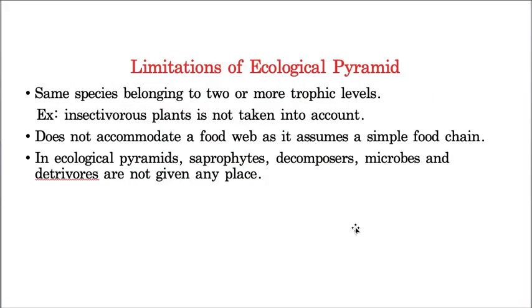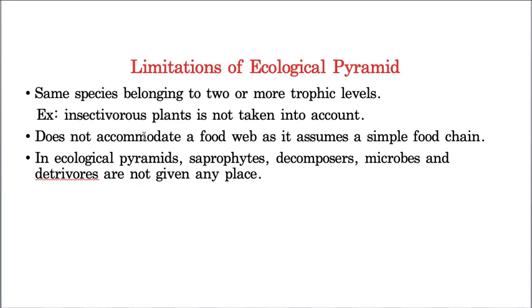Now, let us take insectivorous plants. They are autotrophs because they are able to prepare their own food material. Only for nitrogen, they are eating insects also. Now, they come under both trophic levels. So it is a controversial thing. That means you can't give a position to insectivorous plants in an ecological pyramid. This is one of the major drawbacks.